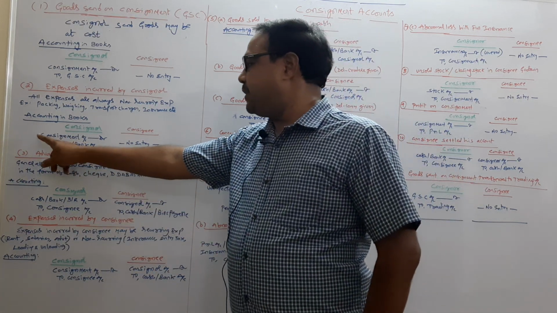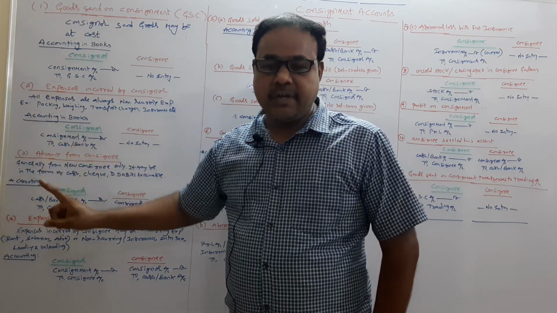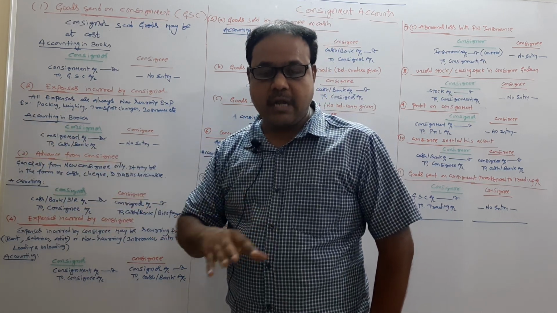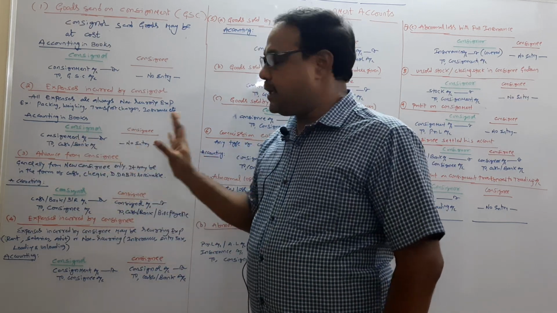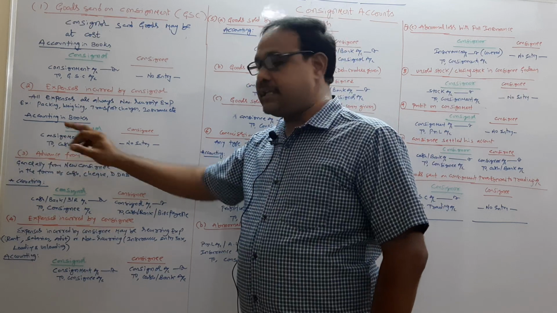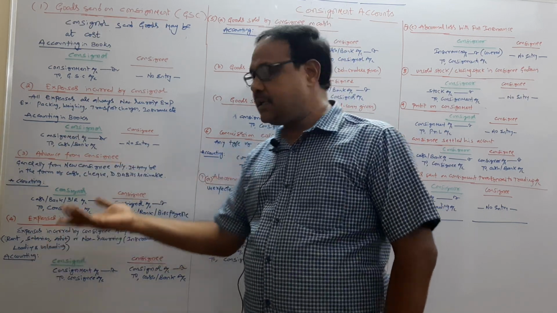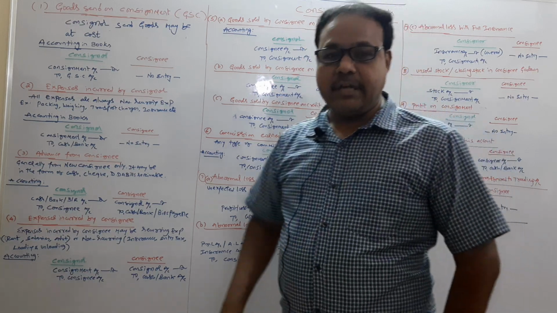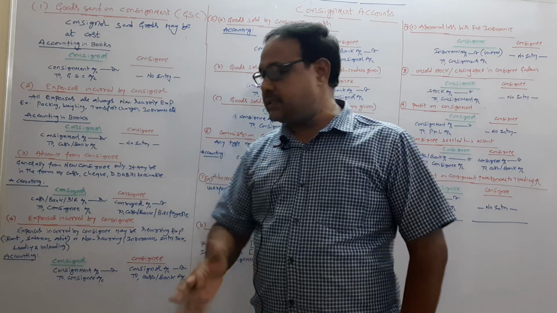That is why the consignment account is a nominal account. Any account which decides the profit or loss is called a nominal account. So the consignment account is debited. Cash or bank, which we spent as money, is credited. And there is no journal entry regarding the consignor expenses in the books of the consignee.